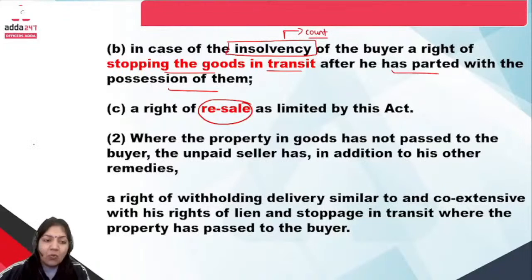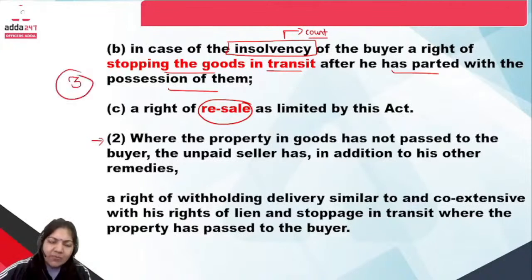Now what is given in the second clause? The second clause is not so important, you only have to remember these three key points of Section 46. Now see, where the property in goods has not passed to the buyer, the unpaid seller has, in addition to his other remedies, a right of withholding the delivery.